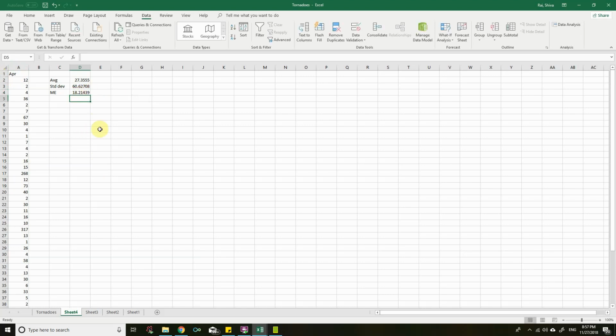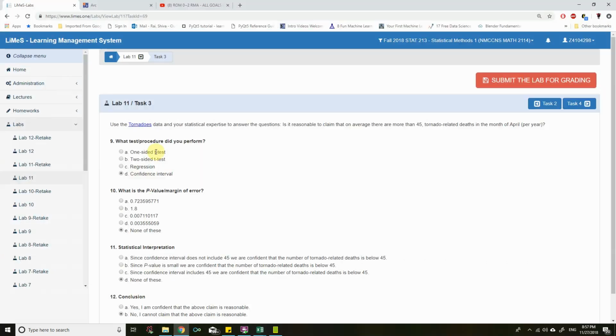So 18.21 is the margin of error. Now let's go for the confidence interval. The left endpoint equals average minus margin of error, that's 9.14, and the right endpoint is average plus 18.21, that's 45.56. Okay, now here you can see that the p-value or margin of error, we don't have 1.8, so none of this is the correct one.